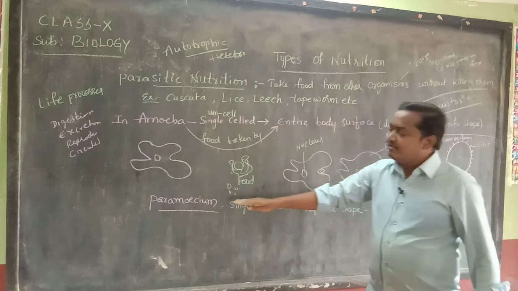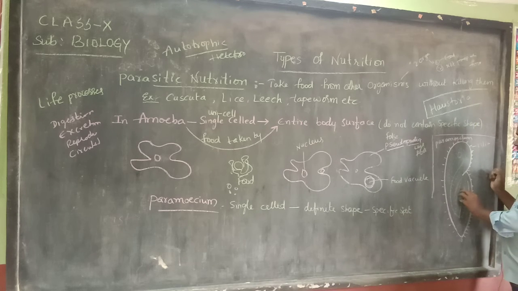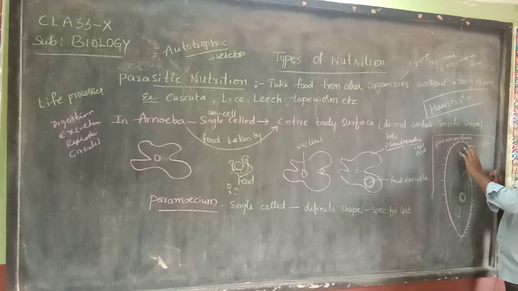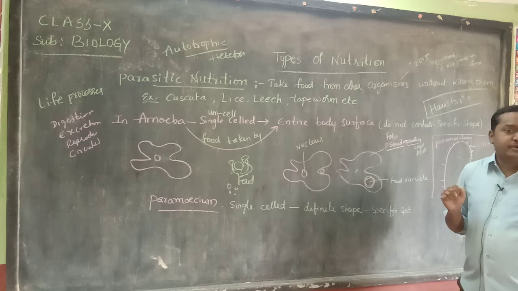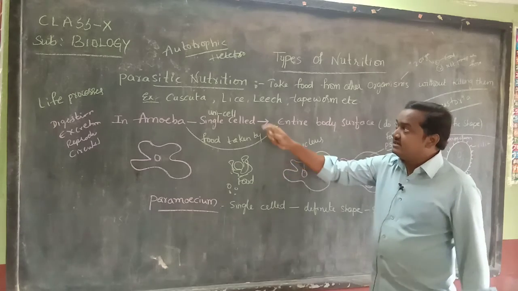So the next example is Paramecium, a unicellular organism having a definite shape. In this also the food is taken at a particular spot. There it forms the food vacuole and digestion takes place. Slowly it moves from one place to another in its body. Locomotion in Paramecium is done by cilia, small hair-like structures. These cilia help in the movement of Paramecium from one part to another in liquid water. So in the next class we are going to learn about parasitic nutrition in detail.